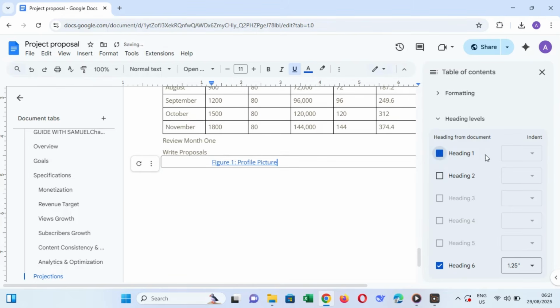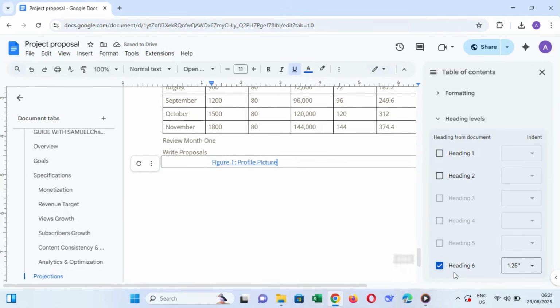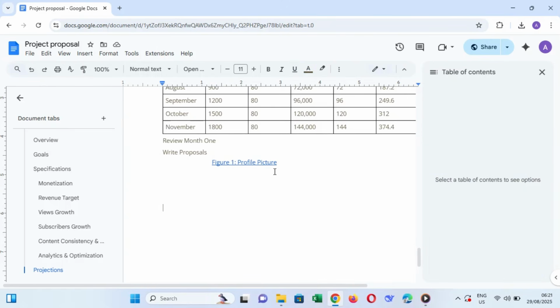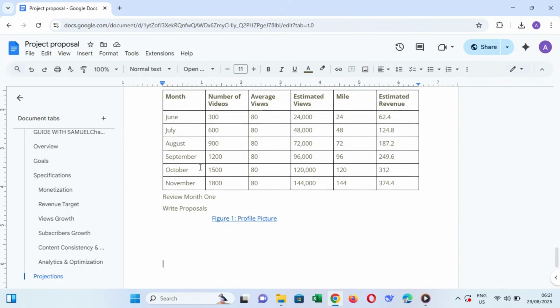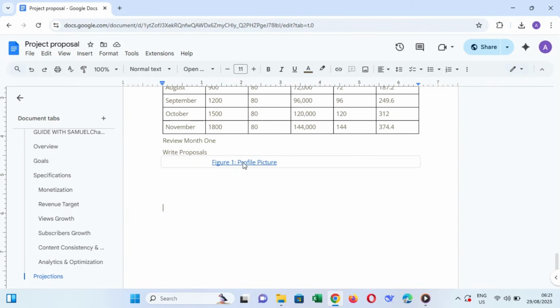Finally, a quick tip: keep your caption wording consistent. Always start with "Figure 1" if you're numbering with figures, so scanning and numbering stay easy. And consider reserving one heading level solely for captions so your main document structure isn't affected.